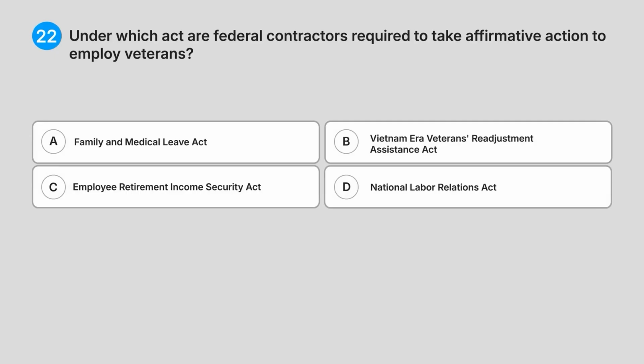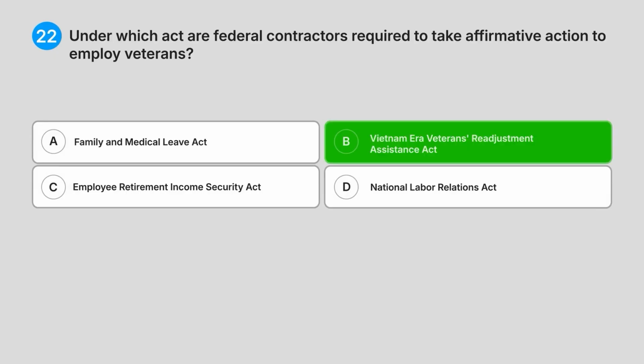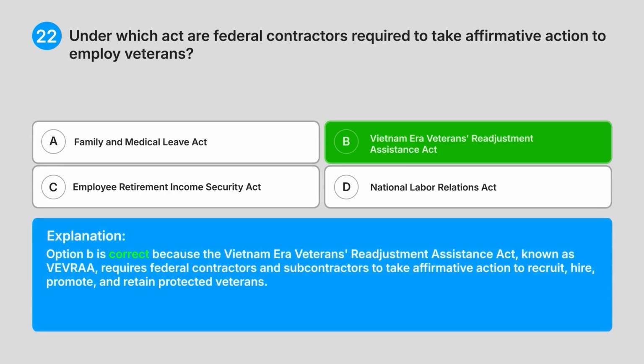Correct answer, B. Vietnam-era Veterans Readjustment Assistance Act. Explanation. Option B is correct because the Vietnam-era Veterans Readjustment Assistance Act, known as VEVRA, requires federal contractors and subcontractors to take affirmative action to recruit, hire, promote, and retain protected veterans.